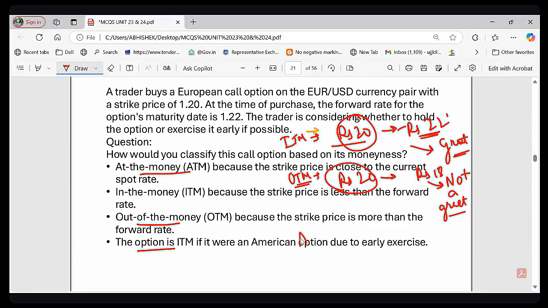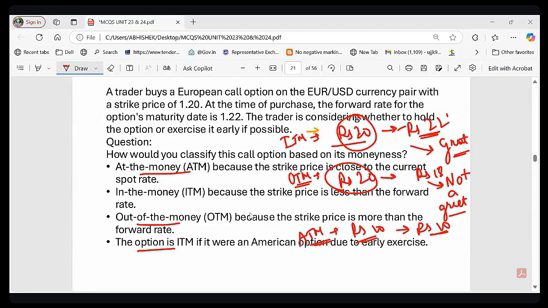And the last is ATM. ATM means at the money. It means the price you paid is exactly the current market price. Suppose you bought for 20 rupees and it was worth exactly 20, then that is called ATM, right? So ATM, OTM and ITM. These three things must be clear, right?